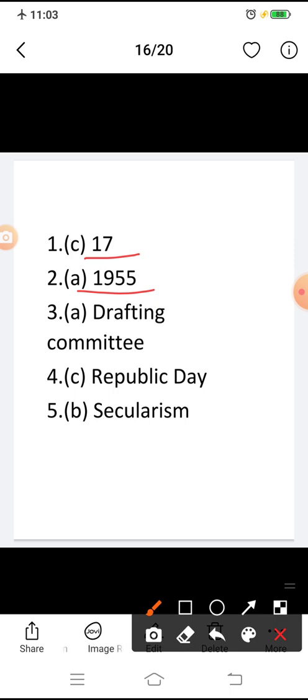Question 3: A dash was set up to make the Constitution for India. The right option is A, Drafting Committee. Question 4: The day the Constitution came into effect is celebrated as. The right option is option C, Republic Day. Question 5: In a nation like India where people of divergent religious beliefs, cultural and socio-economic backgrounds reside, a spirit of dash helps to unify the people. In this question the right option is secularism.